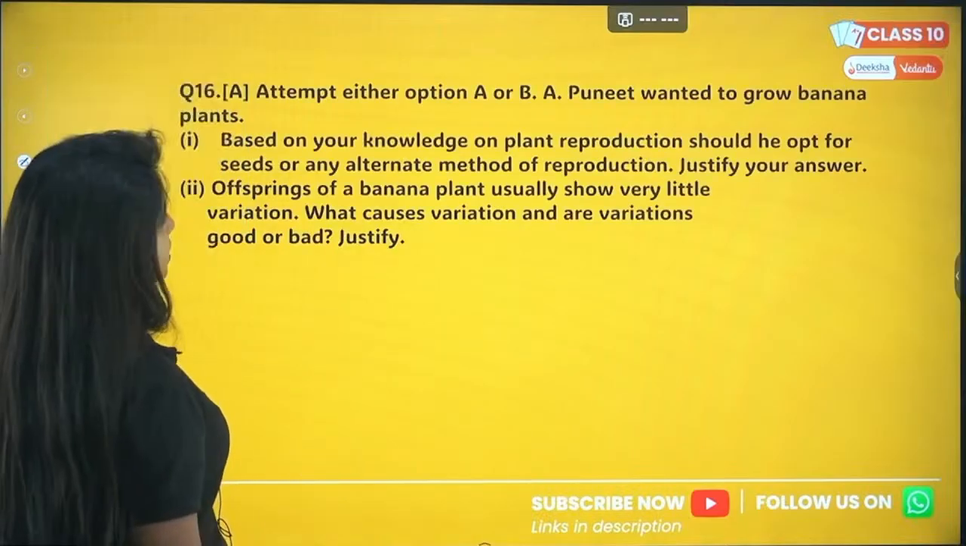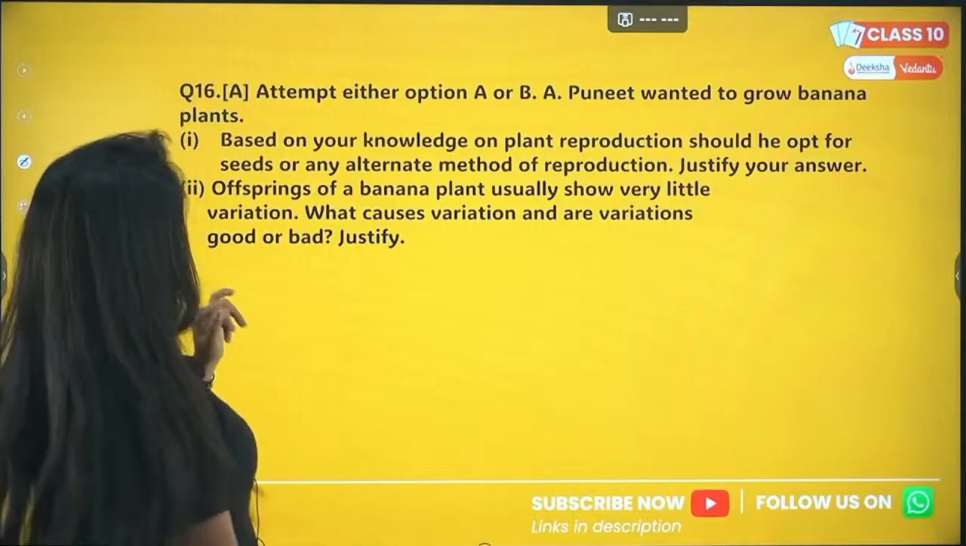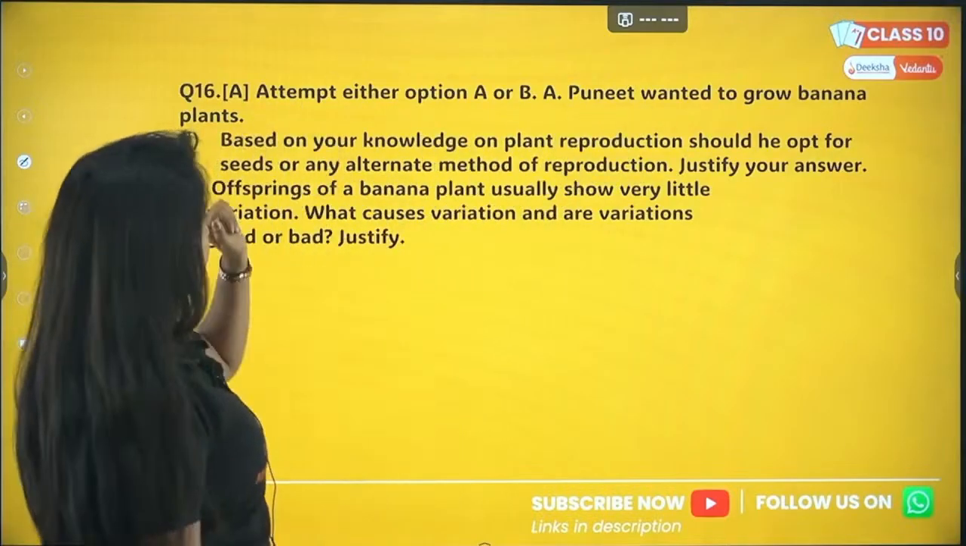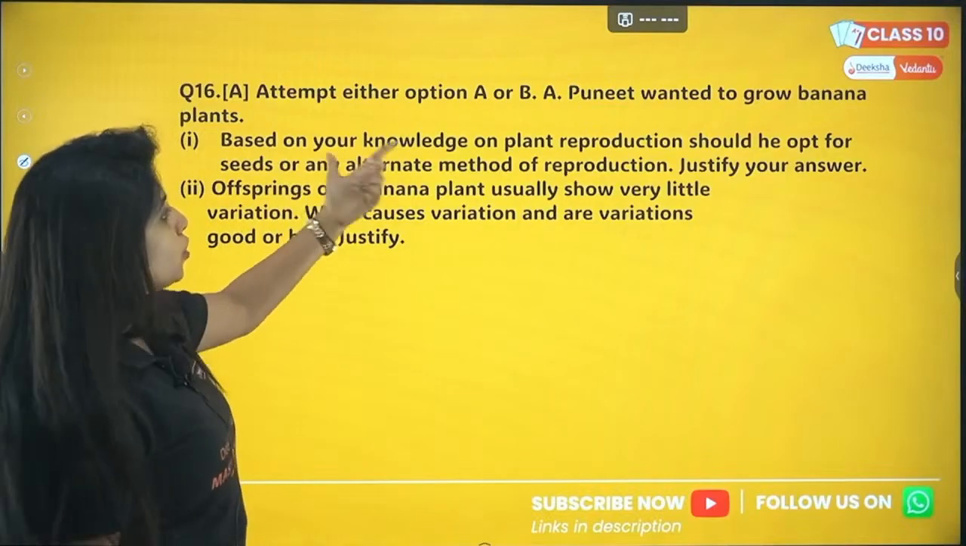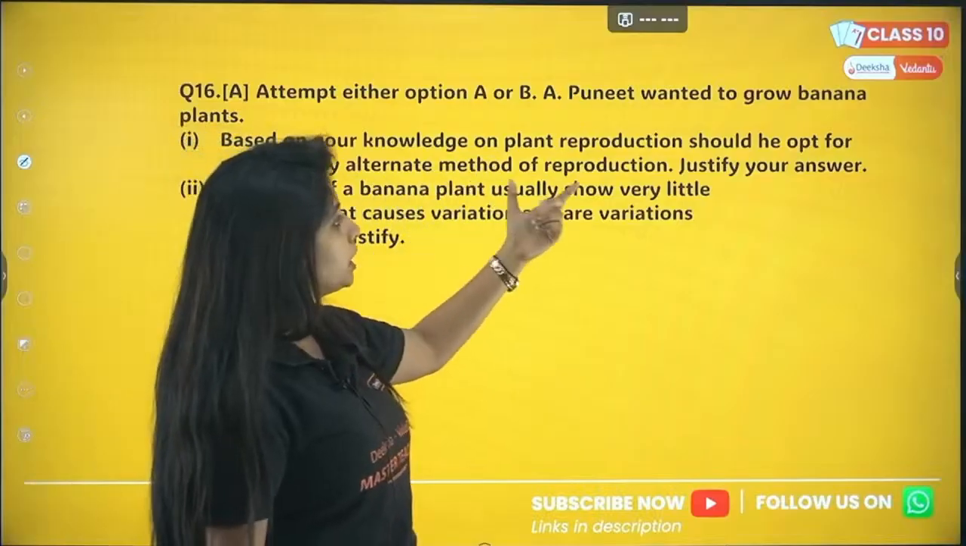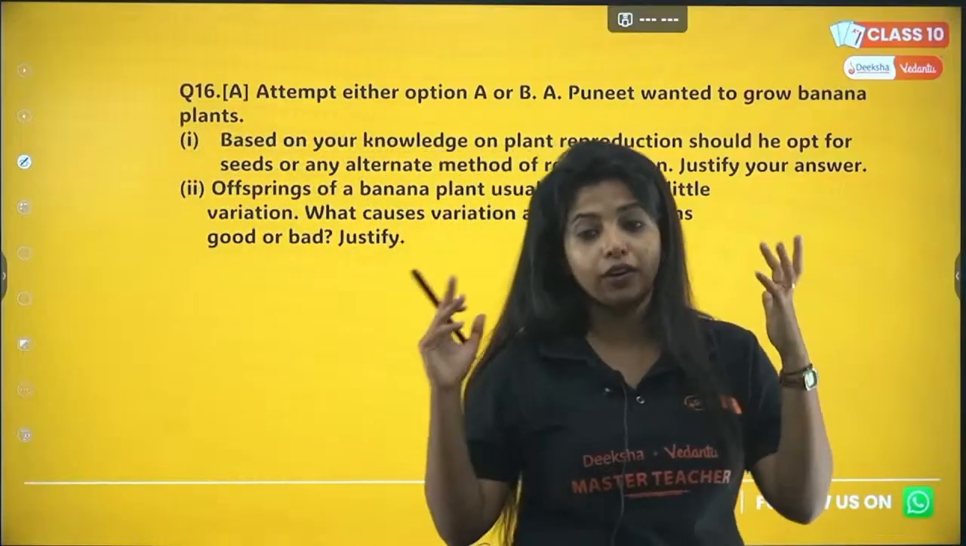So question number 16 again has 2 parts. Let's do it. Attempt either option A or B. A is Punit wanted to grow banana plants. Based on your knowledge on plant reproduction, should he opt for seeds or any other alternate method of reproduction? What do you think? Justify your answer.